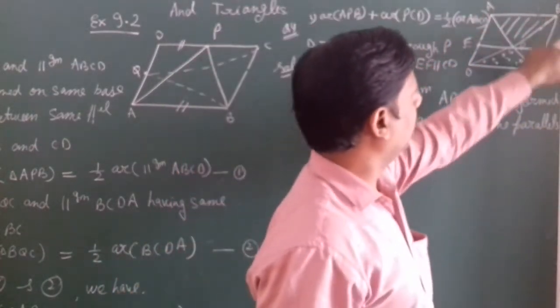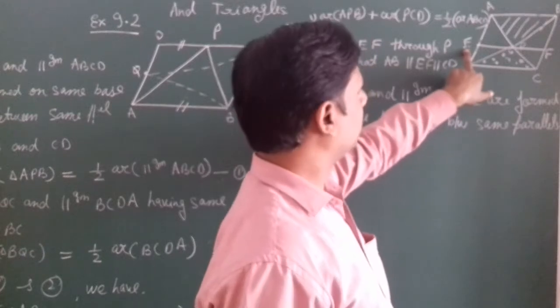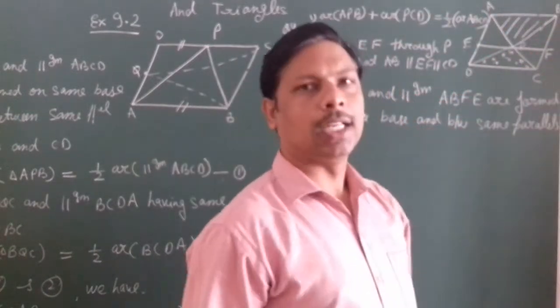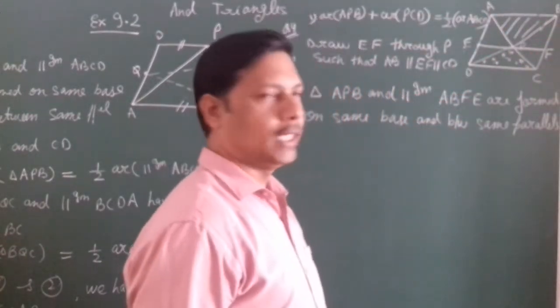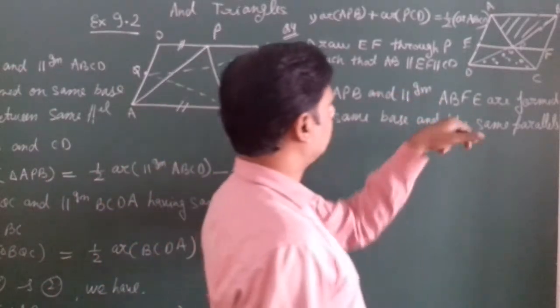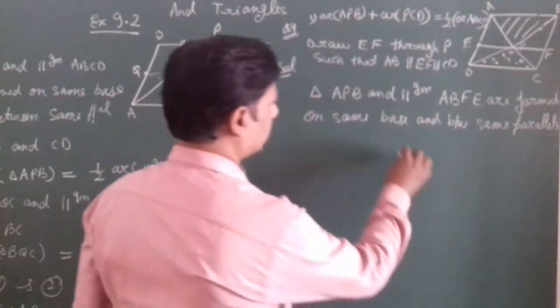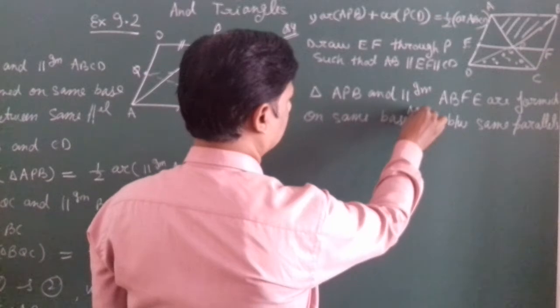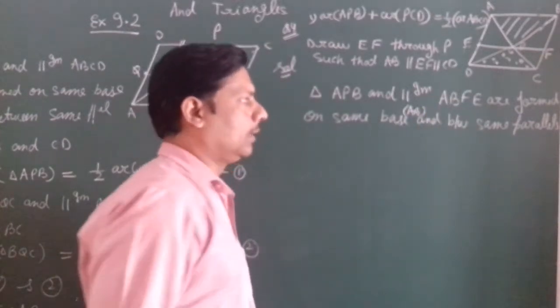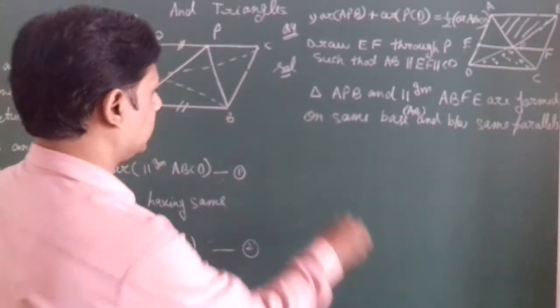This ABFE is a parallelogram and APB is a triangle formed on same base and between same parallels. The base is AB, same base AB, and between same parallels.